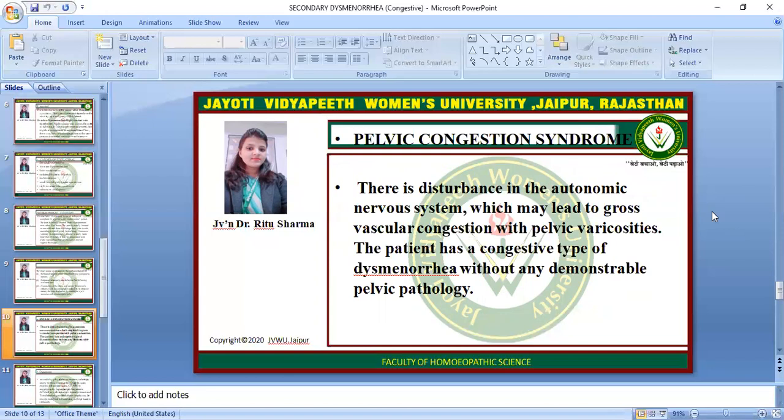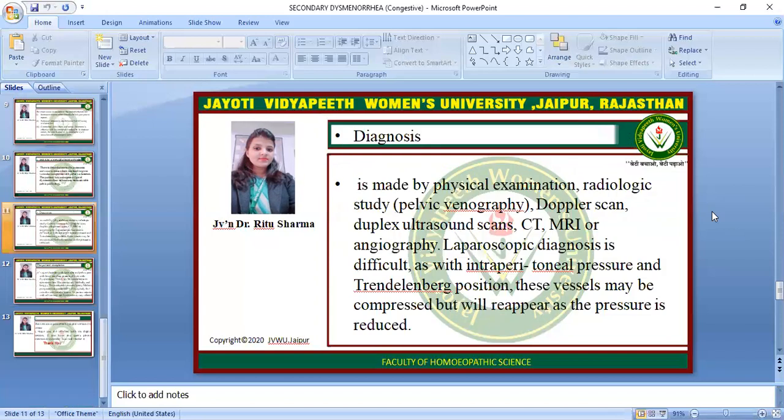Diagnosis is made by physical examination and radiological studies like pelvic venography, Doppler scan, duplex ultrasound scan, CT scan, MRI, angiography, and laparoscopy. Diagnosis is difficult as the intraperitoneal pressure and Trendelenburg position compress the vessels, but they will reappear as the pressure is reduced.